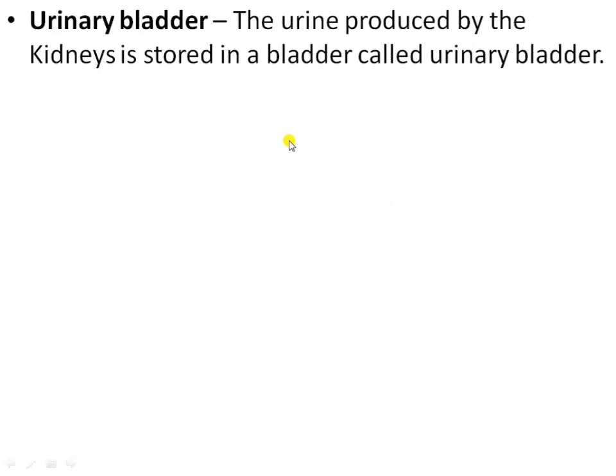Next is the urinary bladder. The urine produced by the kidney is stored in a bladder, called the urinary bladder. Only one urinary bladder is present in the excretory system, and it is a small bag that collects the urine from both the ureters. Urine is stored in the urinary bladder till it is passed out through the urethra.